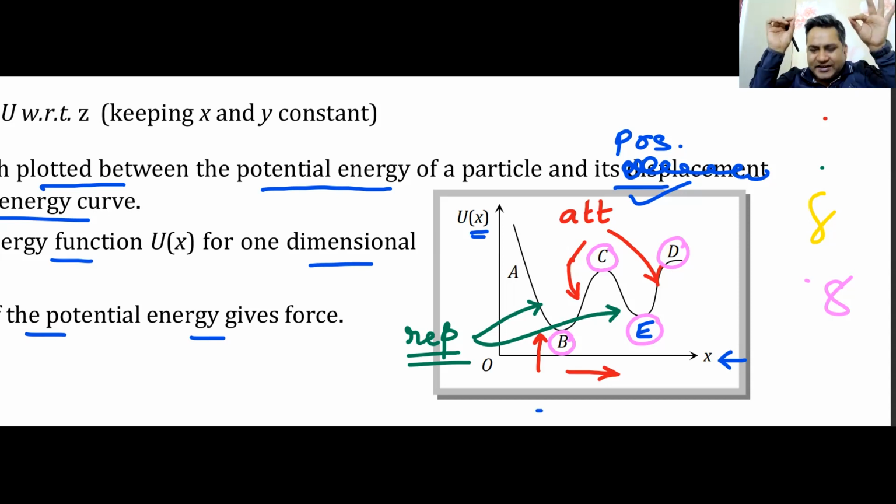So C and D are on higher potential energy levels. Think about it. Somehow C and D would be similar because they are on the higher level. In the same way we can see B and E are on the lower potential energy side. That means somehow B and E would be similar. Do we all understand this?